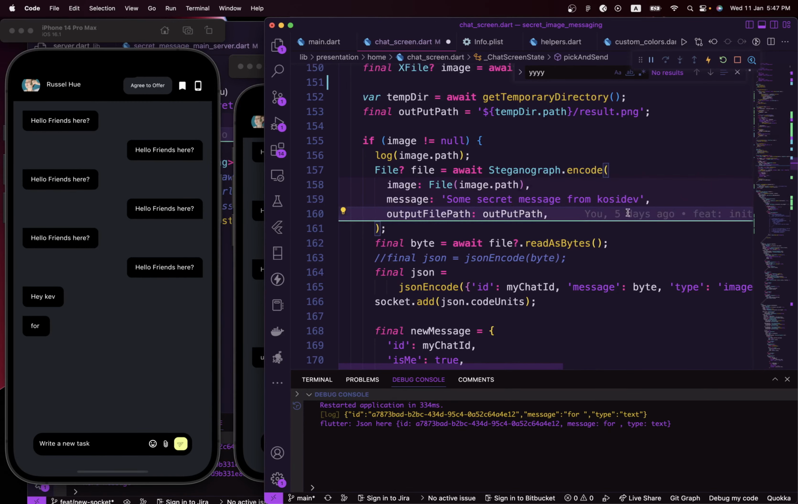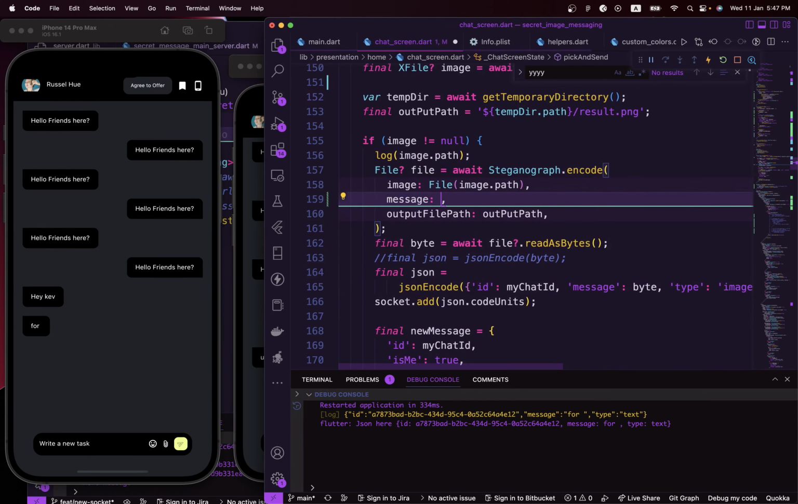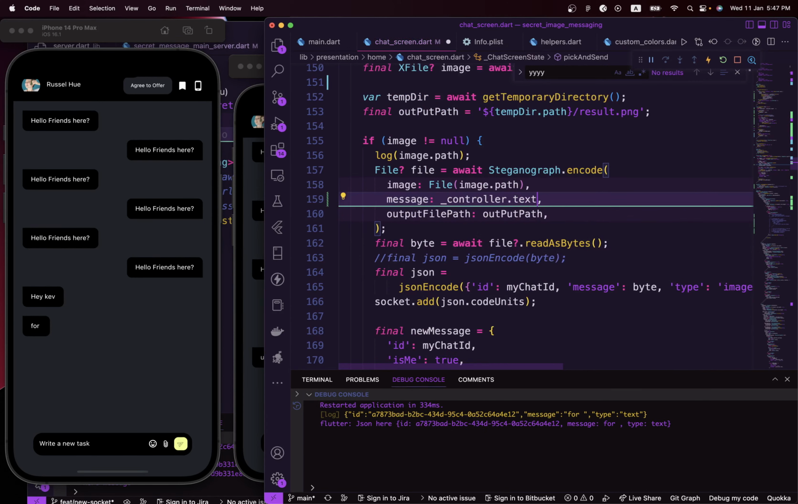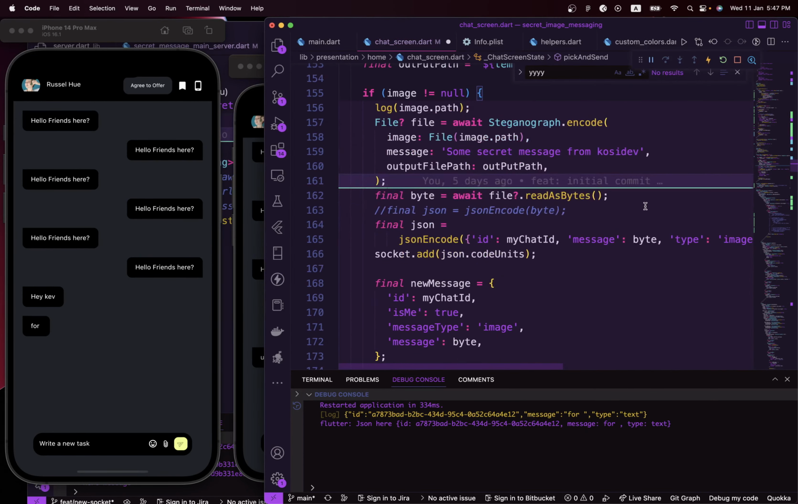But in this case, we are hard coding the secret message. It doesn't make sense to hard code it. What we could do is add this message dynamically from the text input field here by saying controller.text to get access to it. But for now, I'm going to use the hard-coded dummy text until we get it to work. Then we can change it to be dynamic.